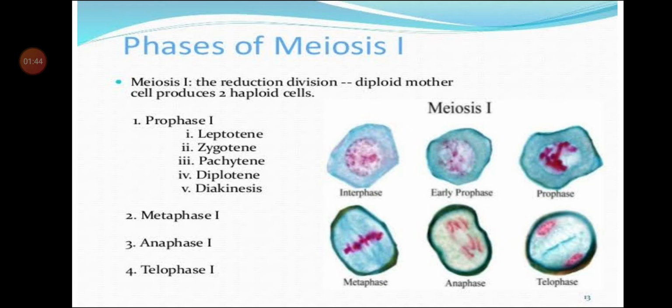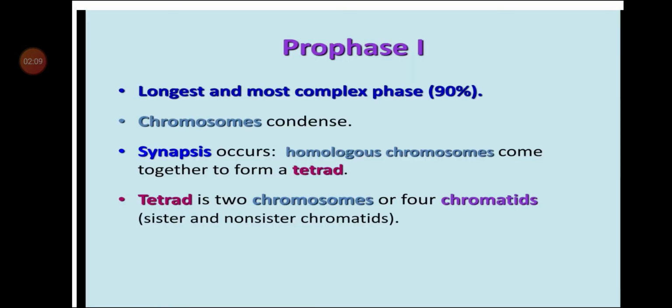In that, we started with prophase 1 and completed its sub-stages: leptotene, zygotene, pachytene, diplotene and diakinesis. So we have completed up to here. Today, we will continue with the next phase, that is metaphase 1.